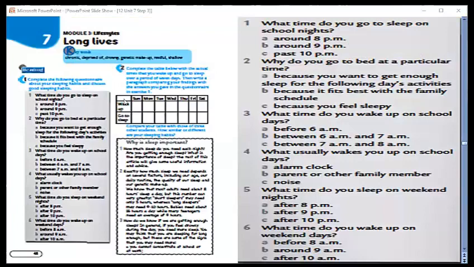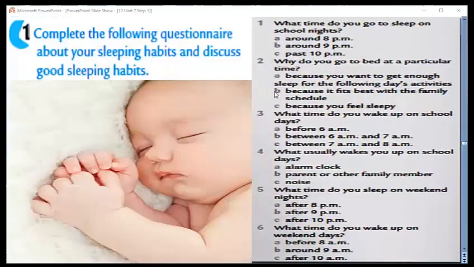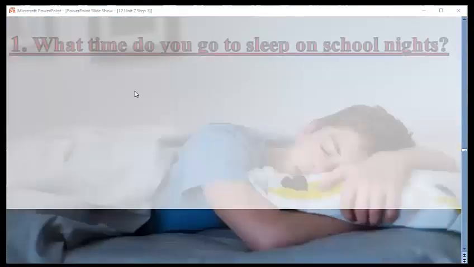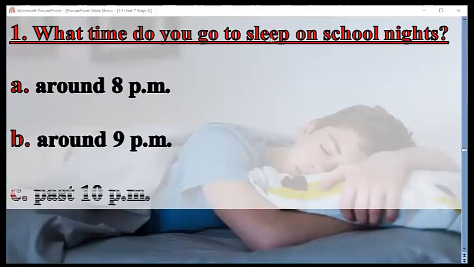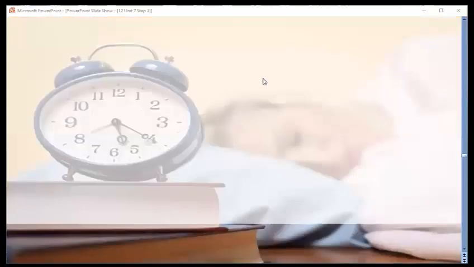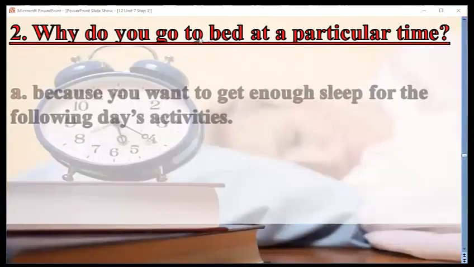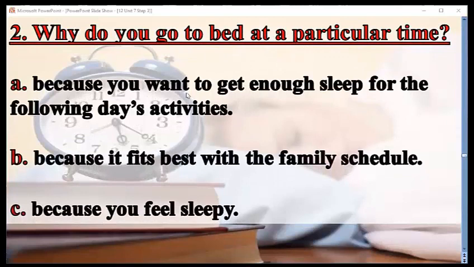Here we would like to introduce this first part, and I'd like you to try to answer these exercises. Have a look at it. You have to choose any one. What time do you go to sleep on school nights? Around 8, 9 or 10. You have to choose only one. And also, why do you go to bed at a particular time? We have 3 answers, and you have to choose only one. Because you want to get enough sleep. Because it fits best with the family schedule. Because you feel sleepy.